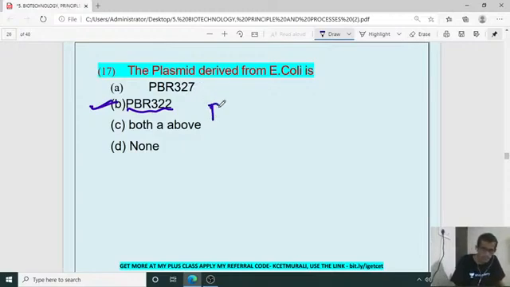Actually it is pBR322. Okay, so it is an E. coli cloning vector created in 1977 in the laboratory of Herbert Boyer at the University of California, San Francisco. Because of that, it was named pBR322. So we can write it like this.